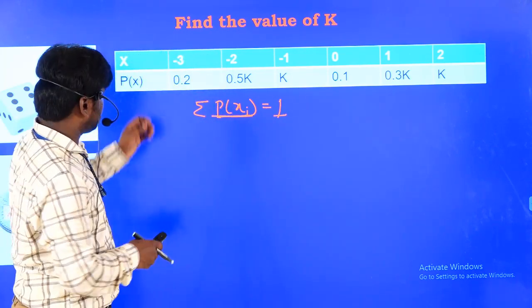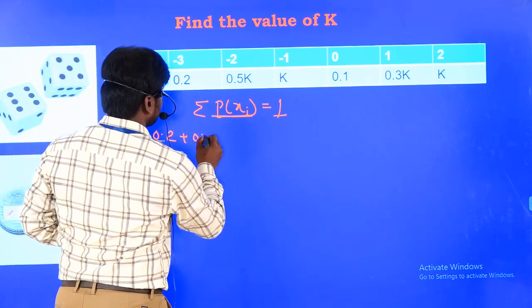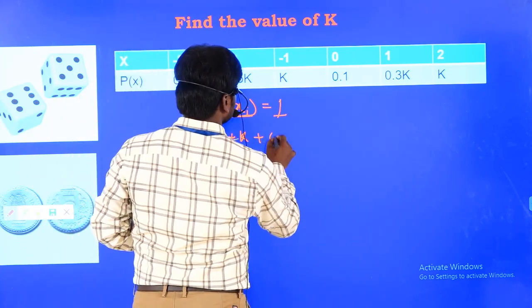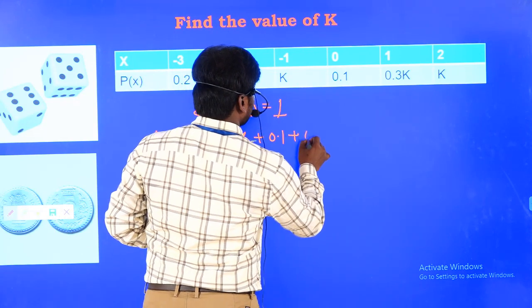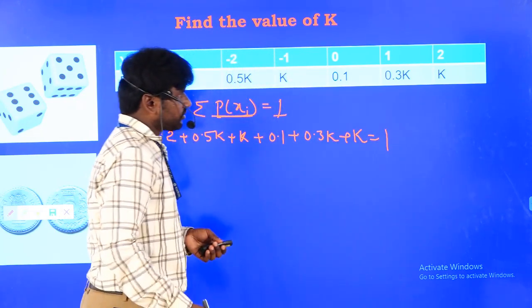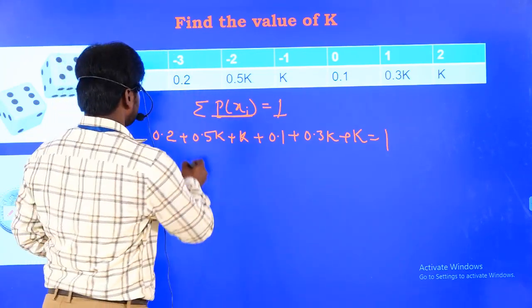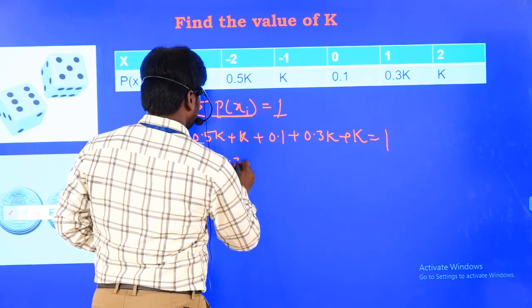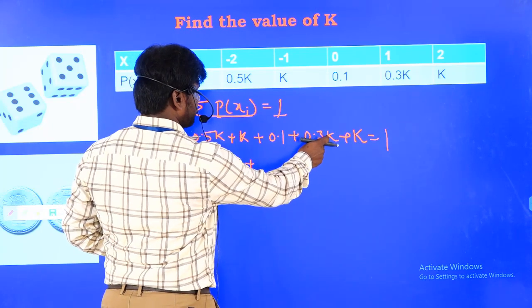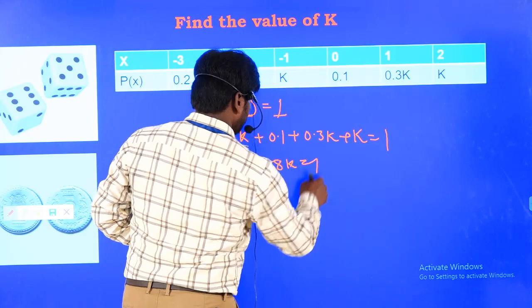So from that knowledge, I have the probabilities 0.2, 0.5k, k, 0.1, 0.3k, plus k is equal to 1. So I am summing all the values. If you add all the values, 0.2 and 0.1 gives 0.3, and 0.5k, 1k, 0.3k, 1k gives 2.8k, so 0.3 plus 2.8k is equal to 1.